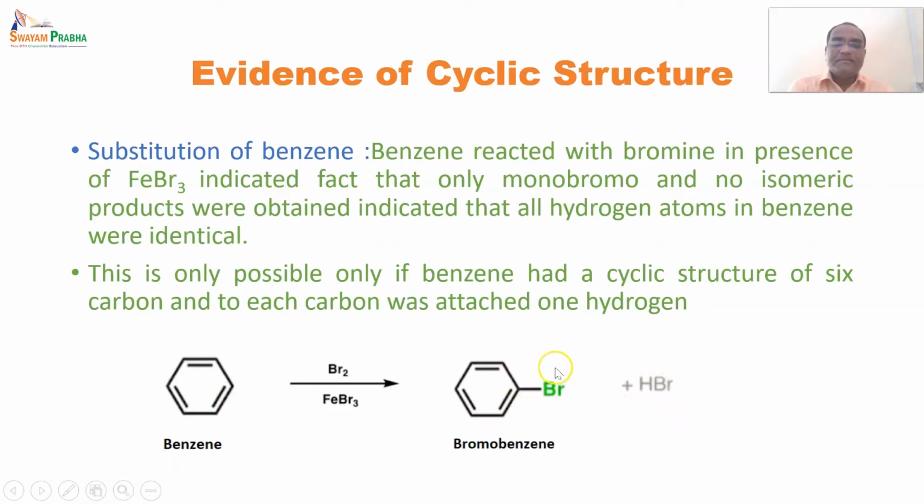So this monobromobenzene is indicating that the structure is cyclic and all the hydrogens are equivalent, because if they were not equivalent, there might be more substitution of bromine on each different carbon, but only monobromobenzene and no isomeric products are obtained. So it is indicating that all hydrogens are identical. So this is evidence for the cyclic structure of benzene.